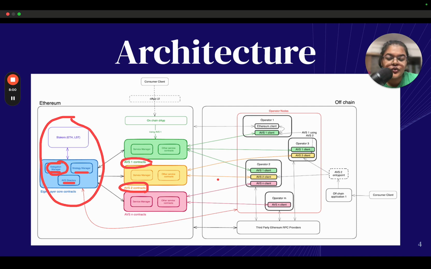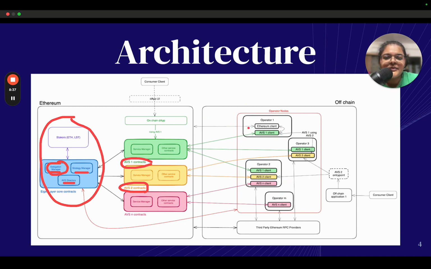The operator nodes should also be registered with EigenLayer, of course, and there are some protocols around how a particular operator can get registered with EigenLayer. You can find that in their documentation. I believe that there aren't too many constraints to be registered as an operator, as long as you have the ability to run these AVS clients, you have the computation power that you can provide, etc. So it's fairly simple, I think, to become an operator. And so this whole thing is just a different set of operators which are trying to run their own AVS services that they have subscribed to.